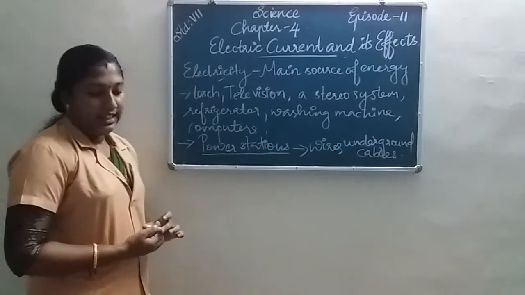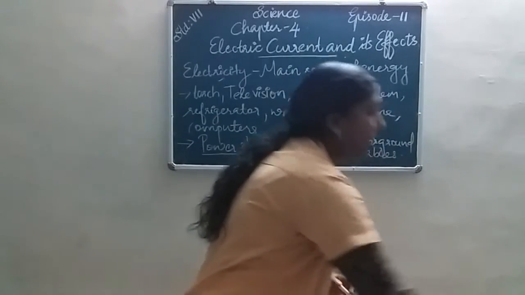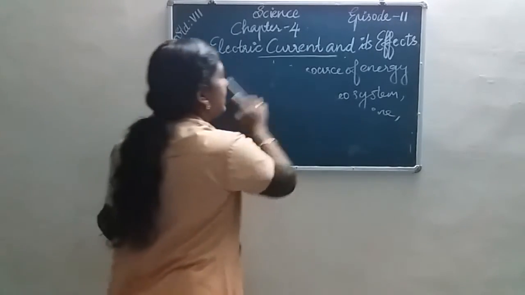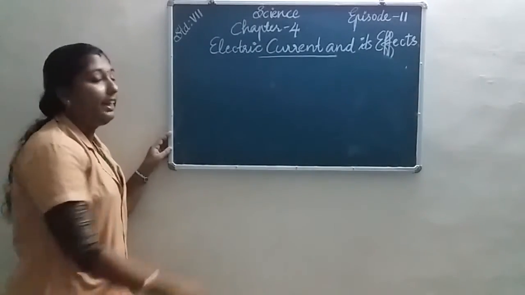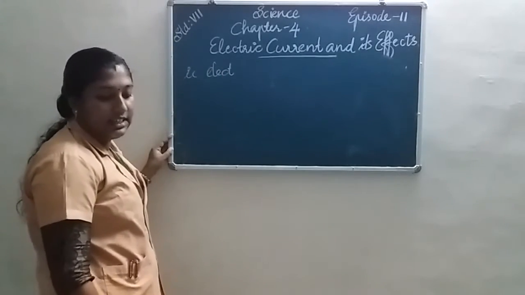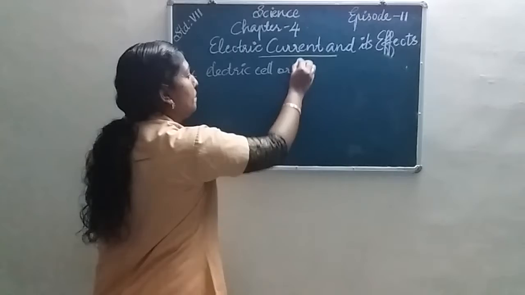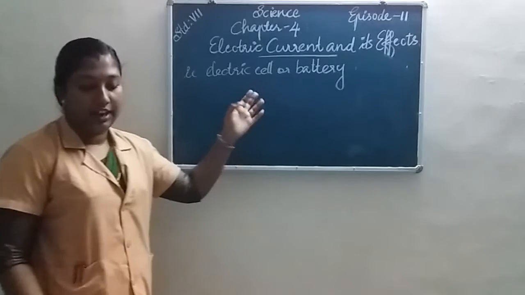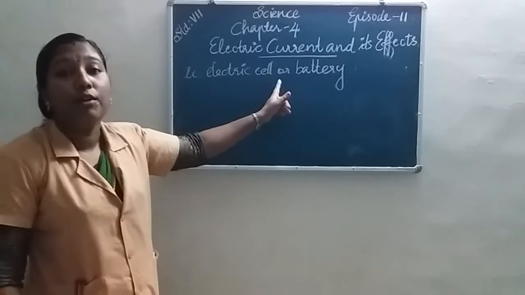Okay, then there is another source of electricity. From power stations we get electricity, but do you know which is the other source of electricity we get? That is electric cell or battery. Another source of electricity is the electric cell or battery.